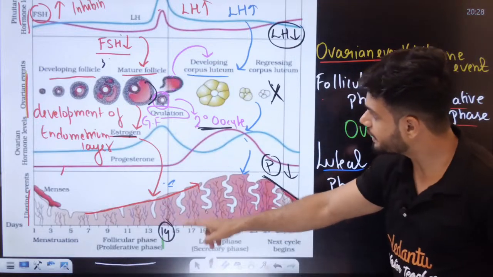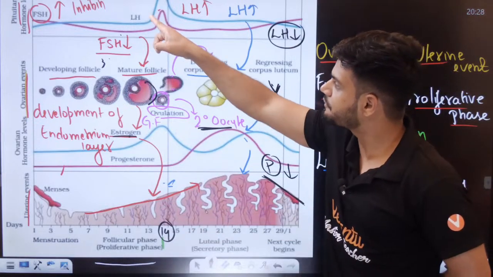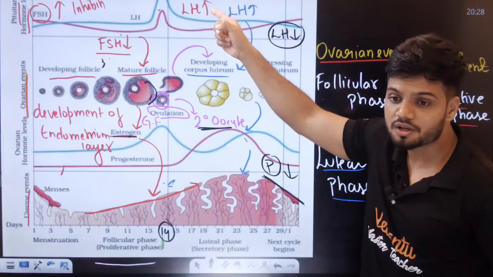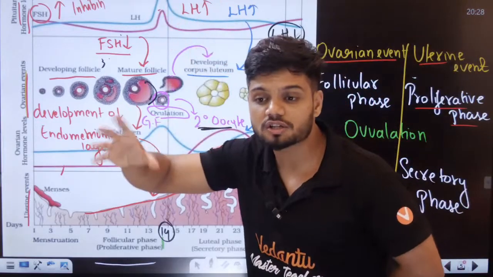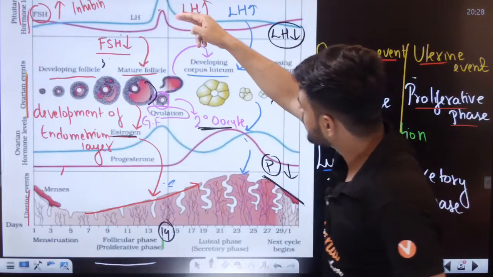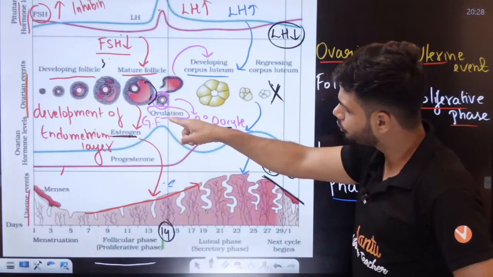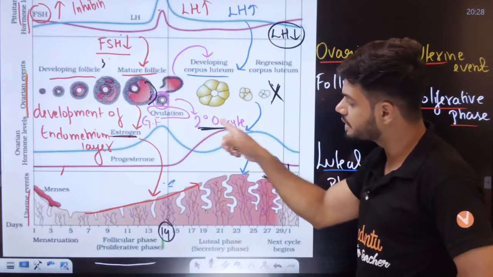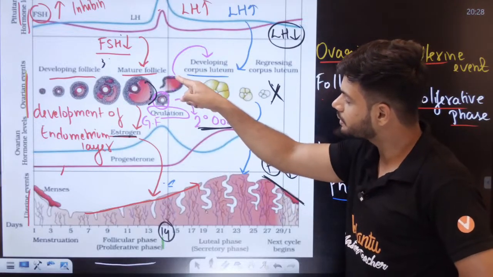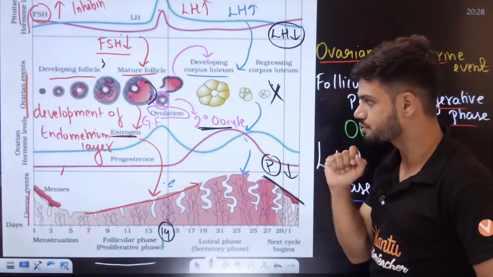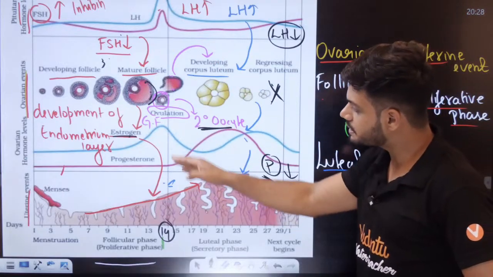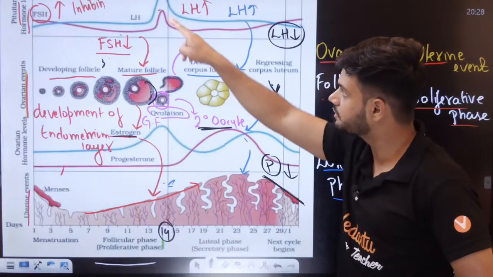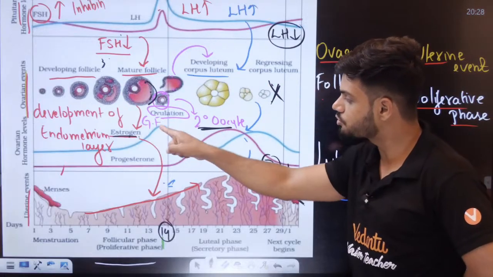Then on the 14th day, there is an increase in LH and a decrease in FSH, which causes the LH surge, and then ovulation happens. Because of ovulation, the Graafian follicle ruptures and the secondary oocyte is released. The remaining part gets converted to corpus luteum. On the 14th day, you can see there is an increase in estrogen also, along with LH and FSH.